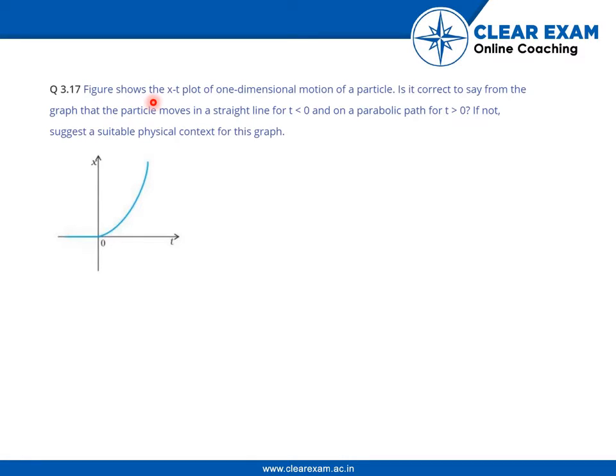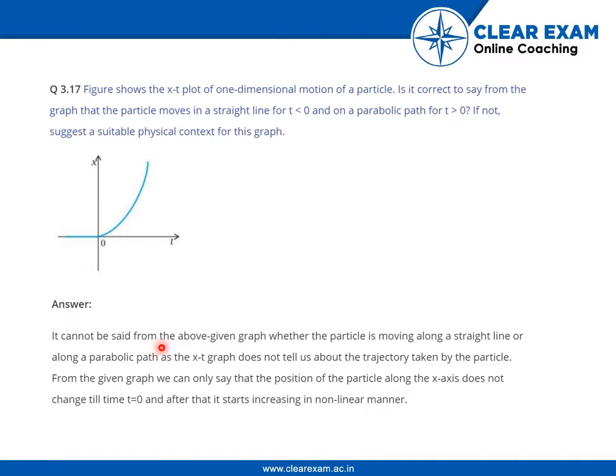Figure shows the x-t plot of one-dimensional motion of a particle. Is it correct to say from the graph that the particle moves in a straight line for t less than 0 and on a parabolic path for t greater than 0? If not, suggest a suitable physical context for this graph. So the answer to this question would be